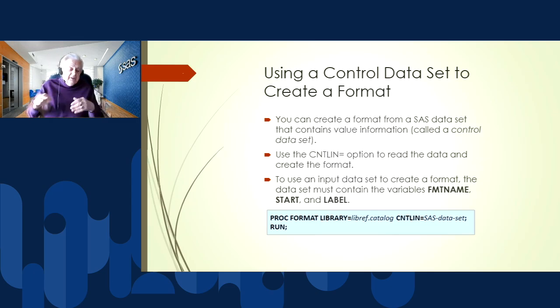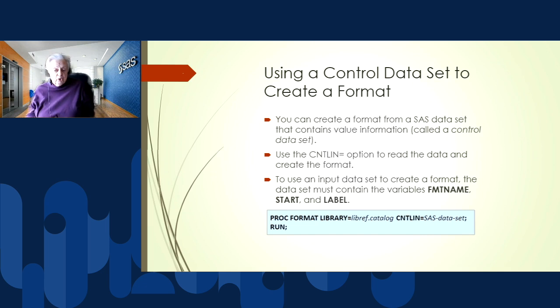Now, how do we get the formats into a library? Well, we're going to use proc format to create our formats. And I can create a format from a SAS data set called a control data set that contains the information that we want to include in the format.